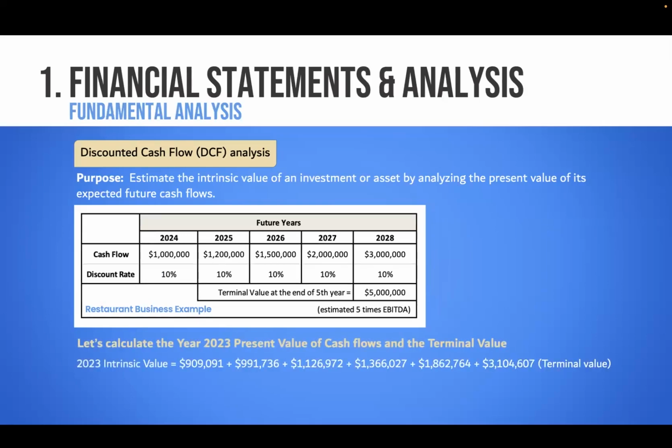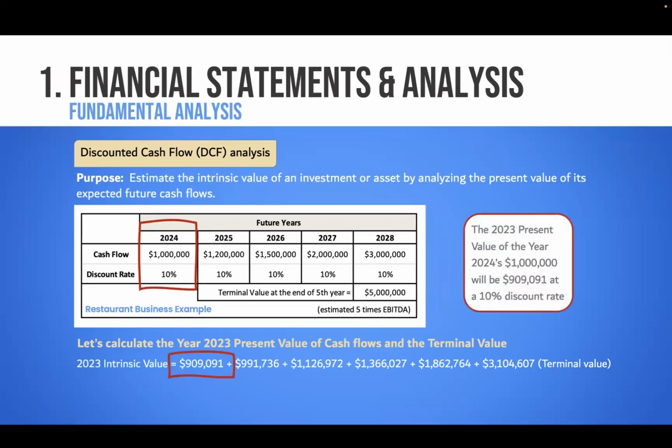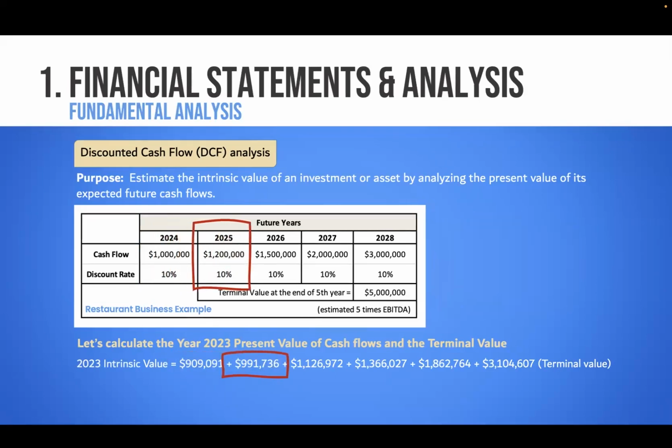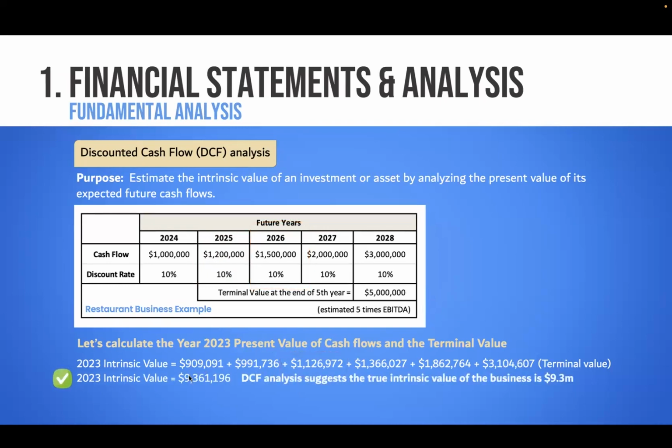I'll give an example. I did the calculation here. Next year, if I'm going to have a cash flow of 1 million, that today is $909,000, right? If I do the present value of 1.2 million, it will be 991 in today's dollars. So that way I'm converting all of this into present value, including the terminal value. The terminal value, 5 million after 5 years, will be today's 3.1 million. And then I'm adding up all these values. It comes out to $9.3 million.